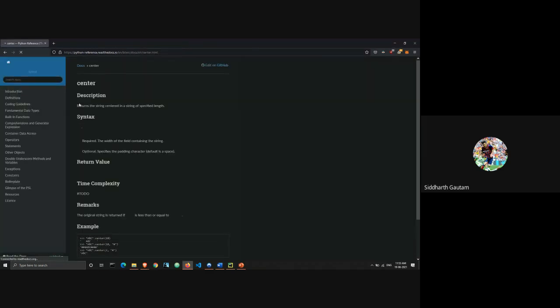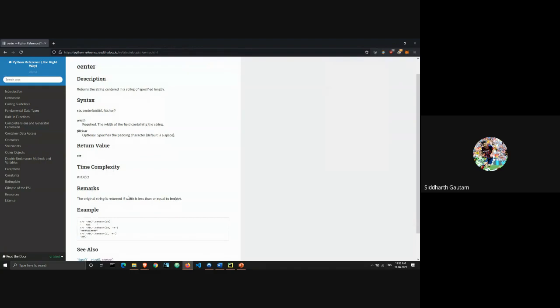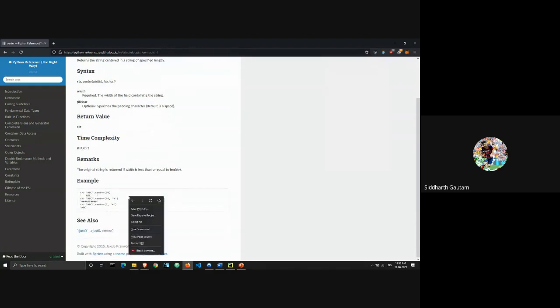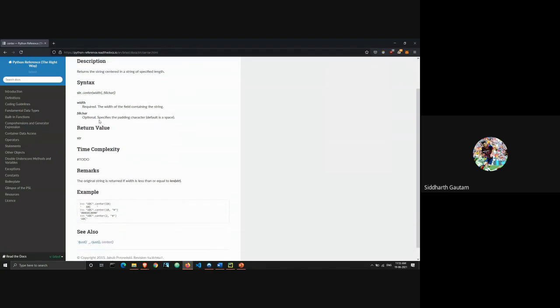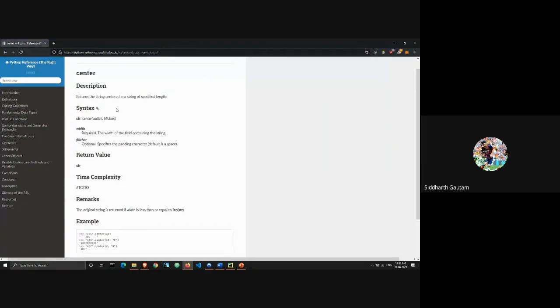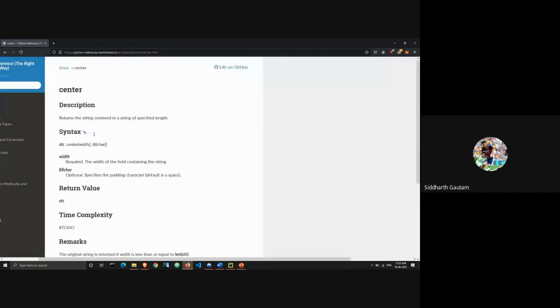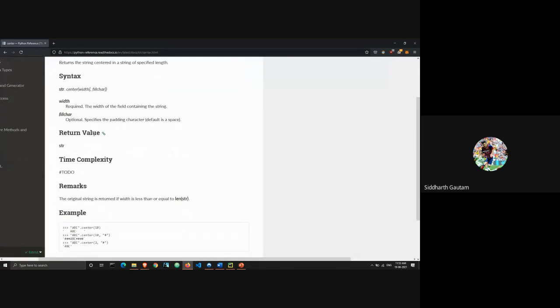Learn from this. I'm just going to change to my day mode. All right. Okay, we know what the syntax is, but let's see how the center function is exactly working. I was going to learn about this after the class, but this is a revision class.